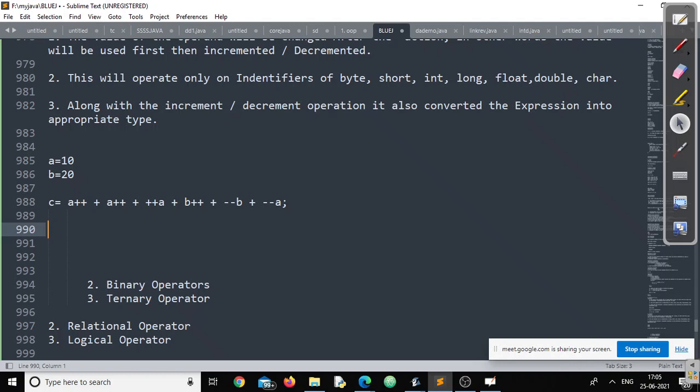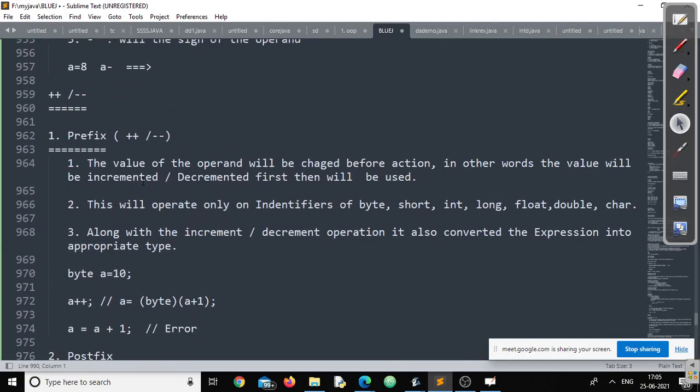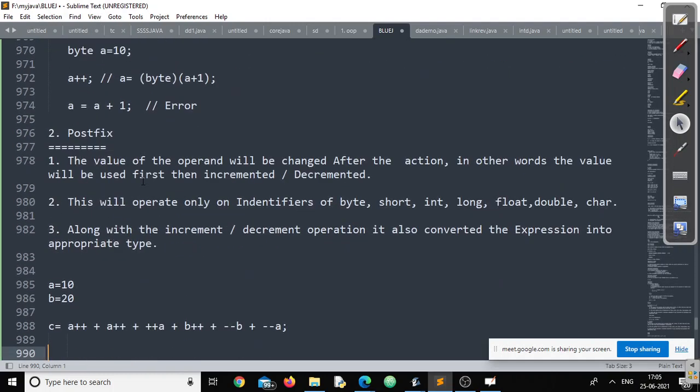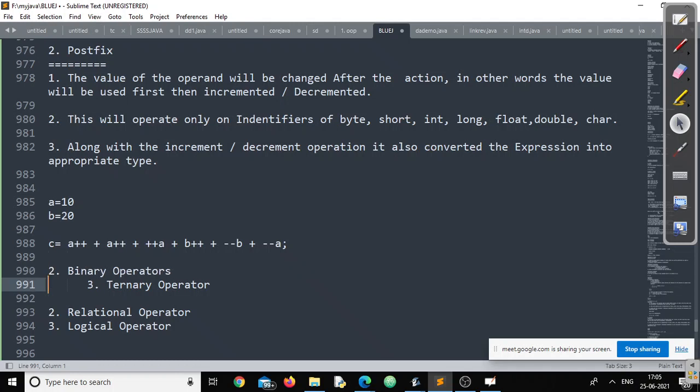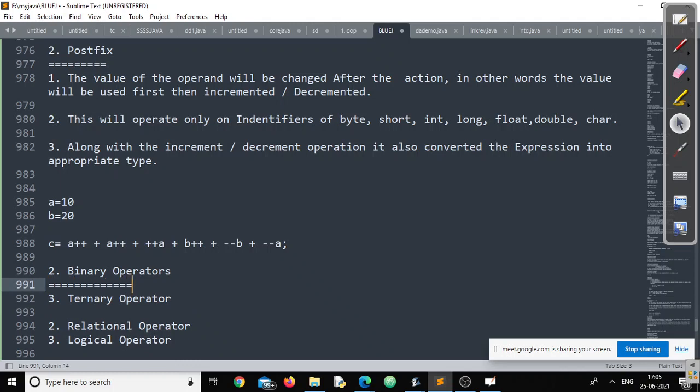Next class I might come up with a few more questions, and I might ask you to share your screen and show me what exactly you are doing with these postfix and prefix operations, right? Yes, sir. So I think unary operators are done. There should not be any doubt further. No more explanation should be required for these two operators: unary plus minus and unary increment. Yes, please.